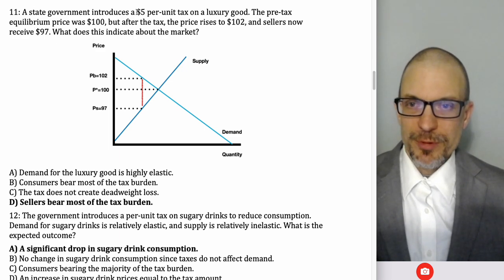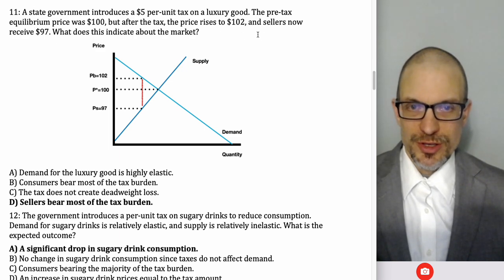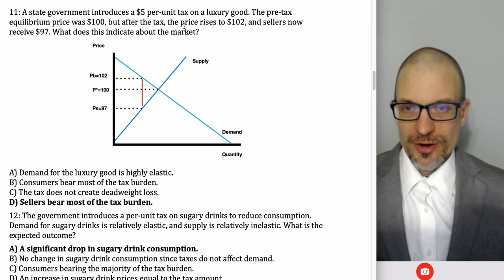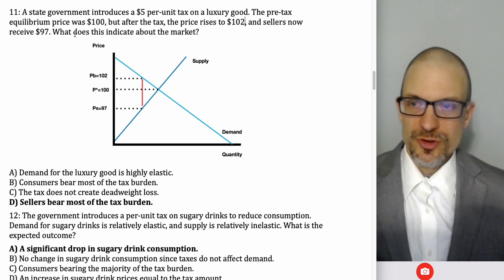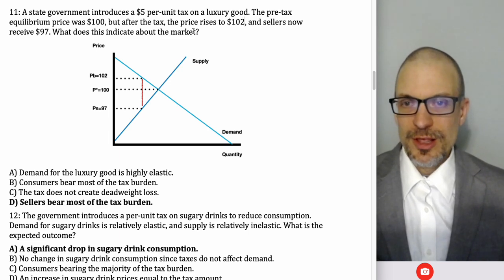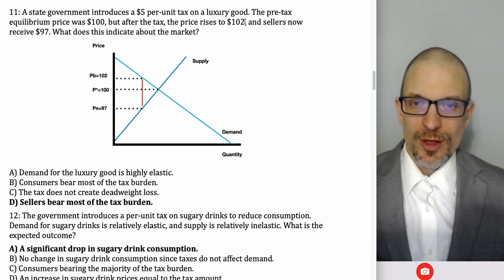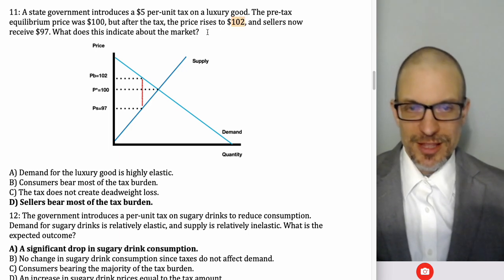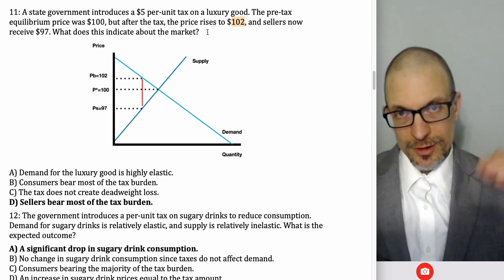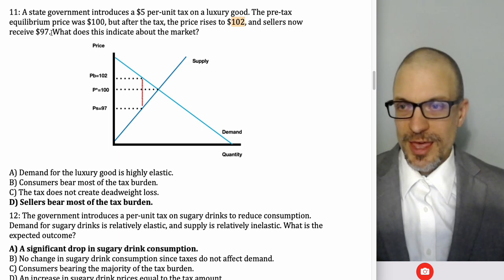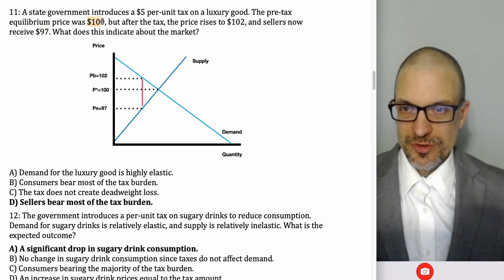Okay, a state government imposes a $5 per unit tax on a luxury good. The pre-tax equilibrium was $100. After tax, it rises to $102. Sellers now receive $97. What does this indicate about the market? Well, the $5 was split between a $2 increase in the price paid by buyers and a $3 decrease in the price received by sellers.